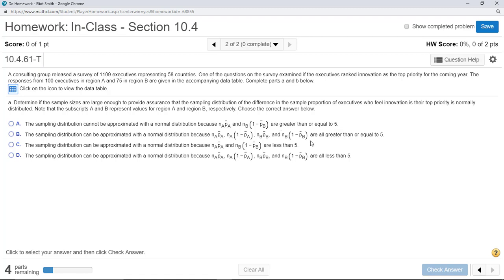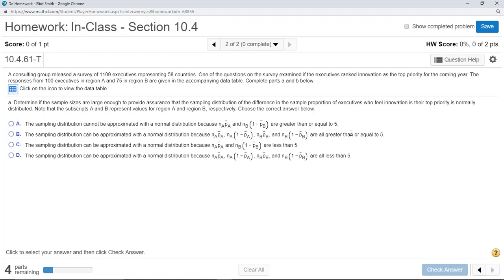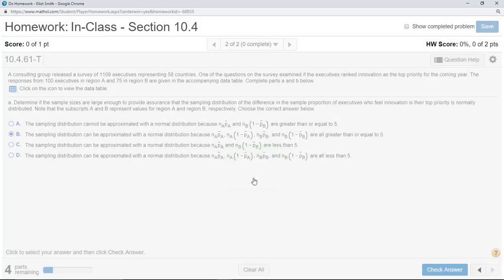Well, I happen to know that with our numbers here, 13 and 87 versus 21 and 54, they're all greater than or equal to 5. And these are the 4 checks: region A innovation, region A something other than innovation, region B innovation, region B something other than innovation. And so B here is my answer. And we'll double check that when we get to the Excel template.